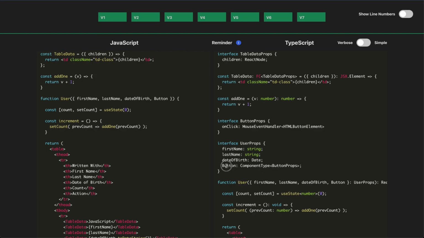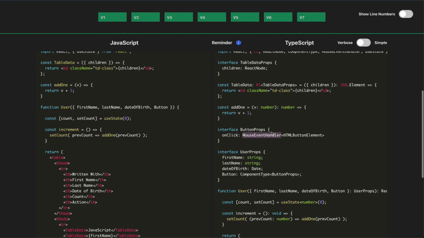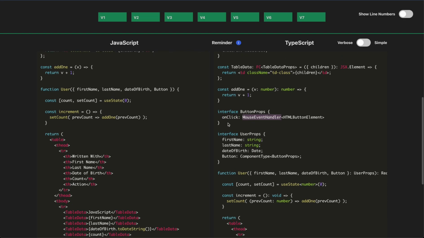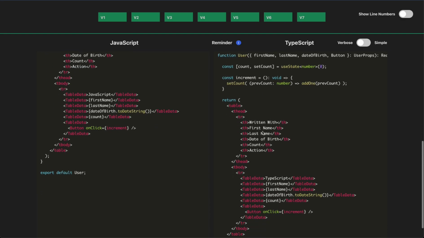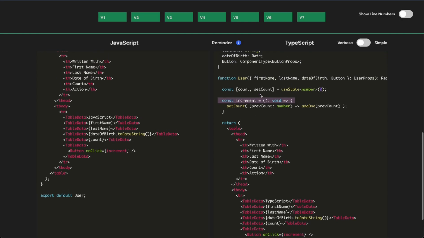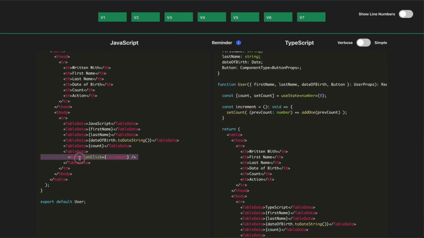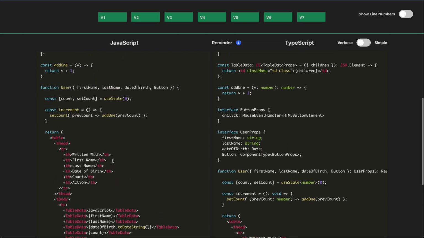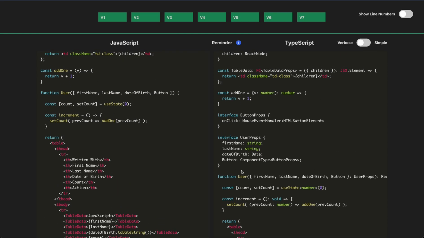So if we look here, we see that there's a button type now, and we say it's a component type, which takes button props, where button props has an onClick function, which is a mouse event handler, right? So we set all of that, and now we're able to actually go down here and render our button with our onClick, which is our increment function. If we look on the left, we can see we did the same thing. We rendered a button with an onClick increment, but we didn't have to define all of those types.